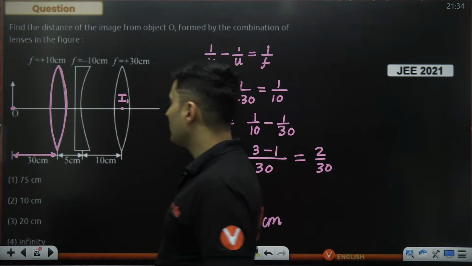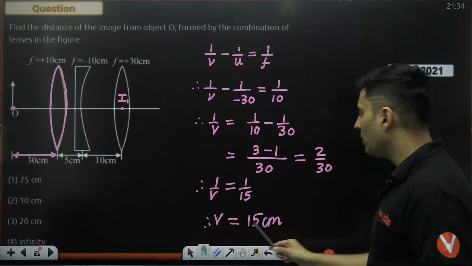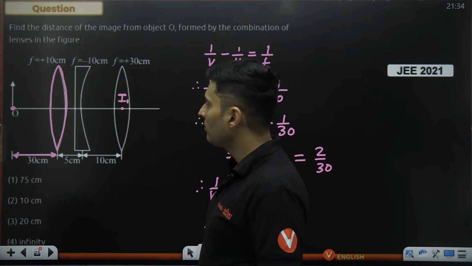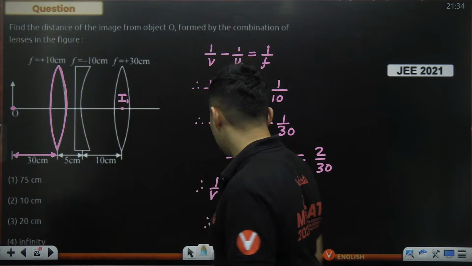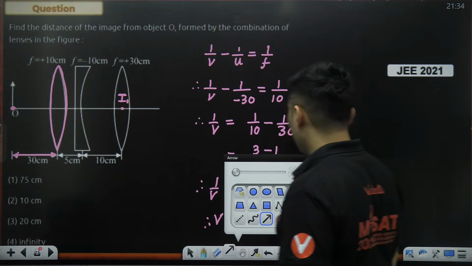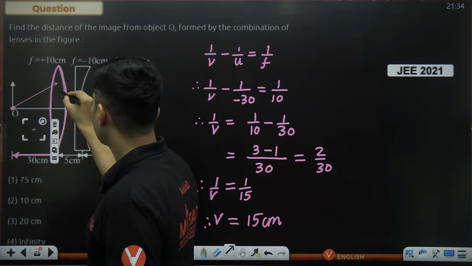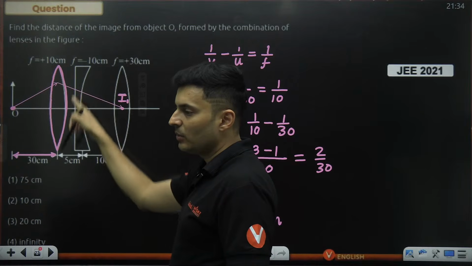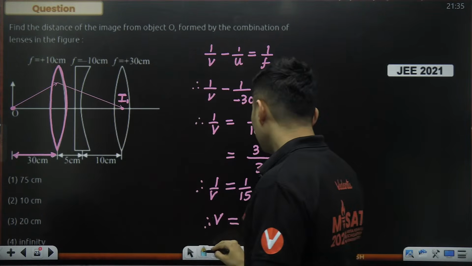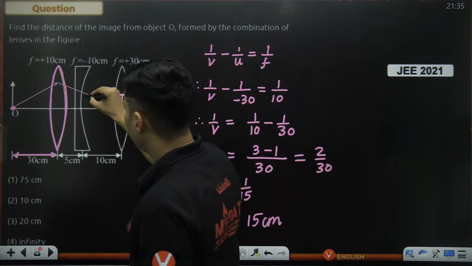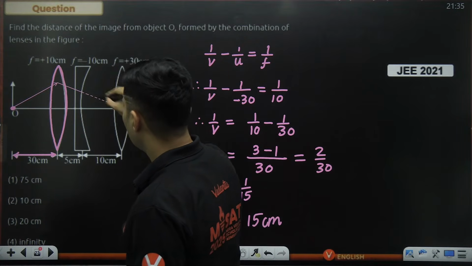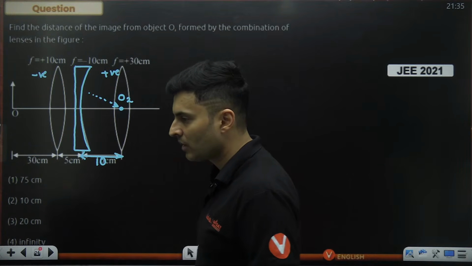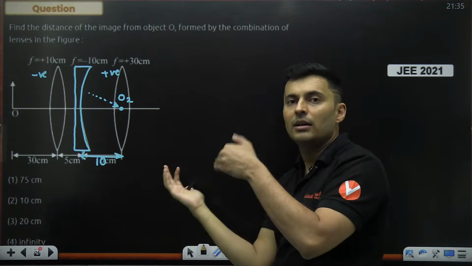Everybody got it? I'll just repeat. The first image we just saw was 15 centimeters from the first lens. This is 5, this is 10. So the image is formed here. But that image will be the object for the next lens. If you want to visualize the ray diagram, it will look something like this. The ray will go like that and it will go like this. But actually it can't go straight because this lens is coming in between. So technically this will be a dotted line. Are you getting my point? The ray can't go through the lens perfectly like that because it will get refracted in between. So that image will now become an object and it will refract and make a new image.